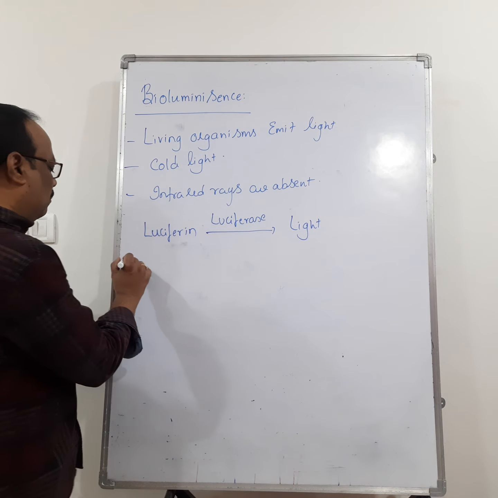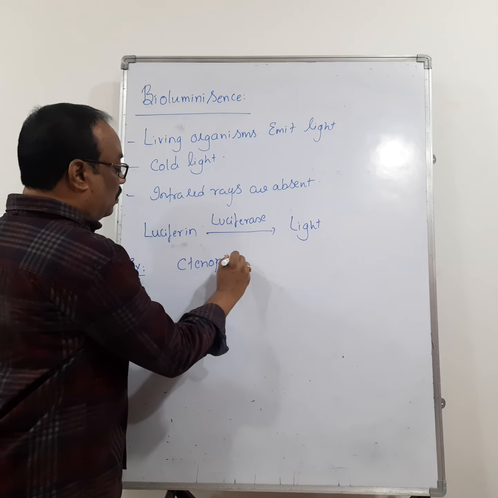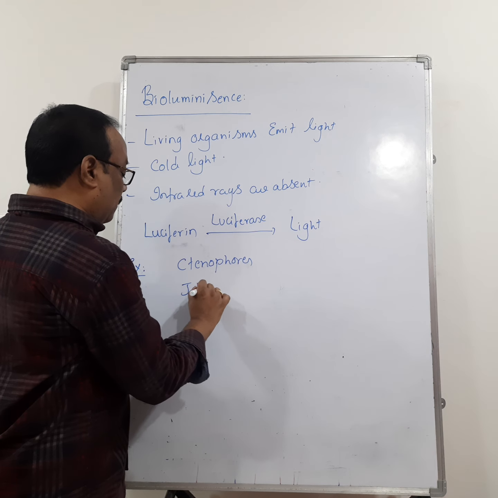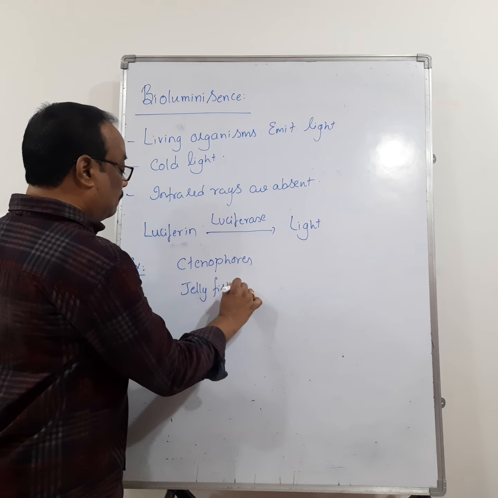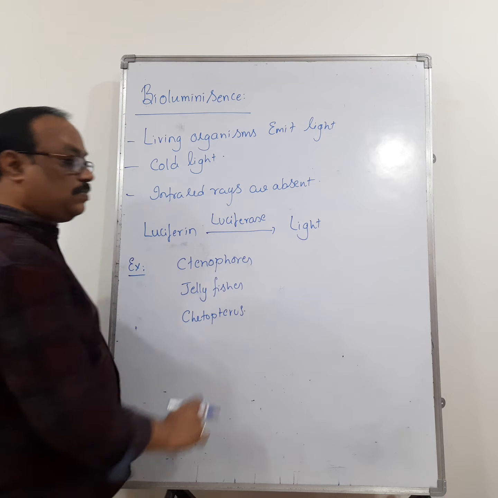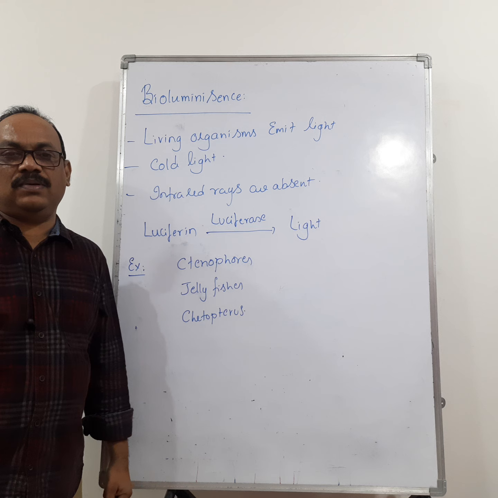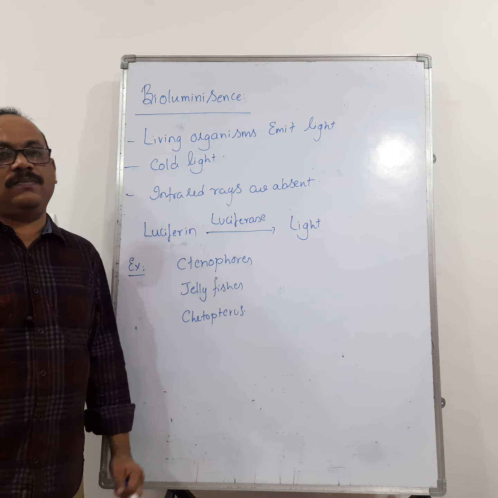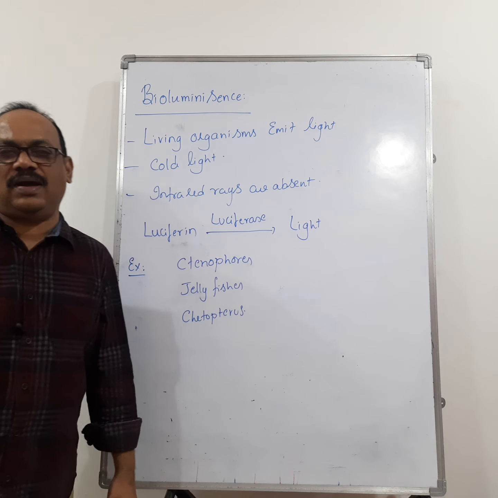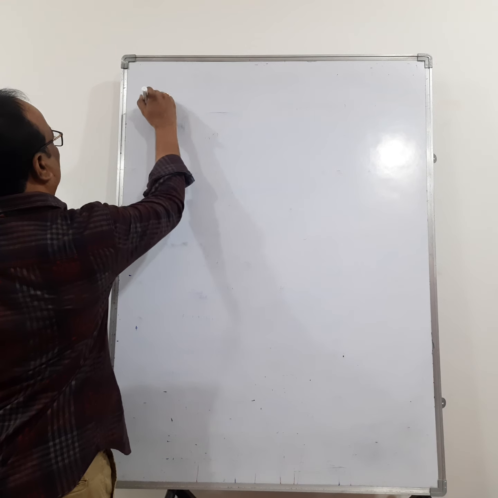So what are the examples that can emit light? The ctenophores emit light, then jellyfishes, Phytopteras, etc. These organisms emit light. So this completes bioluminescence. Now let us see the next one. A very important one is biological activities or biological clocks.